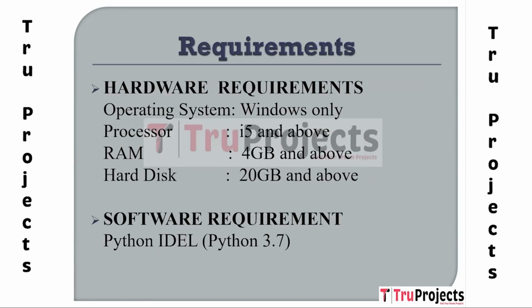These are the requirements needed for execution. Coming to hardware requirements, an operating system of Windows, a processor of i5 and above, RAM of 4 GB and above, and a hard disk of 20 GB and above are required. In software requirements, Python IDE of version 3.7 is required.